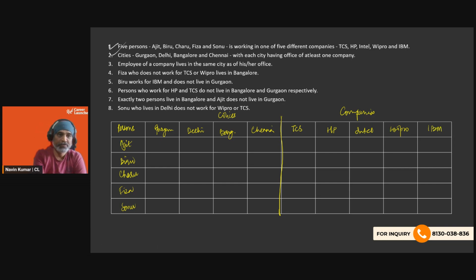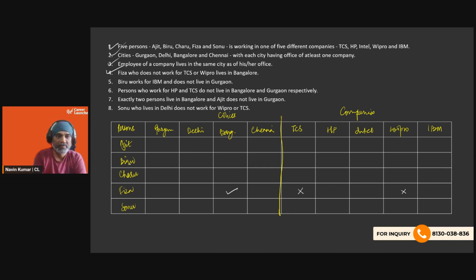Okay, so we are done with the first and second statements. Third, an employee of a company lives in the same city as his or her office. So they live in the same city; nobody stays in Bangalore and travels to Chennai every day for work. Now Fiza does not work for TCS or Wipro, and lives in Bangalore. So that means the company she works for is in Bangalore, right?